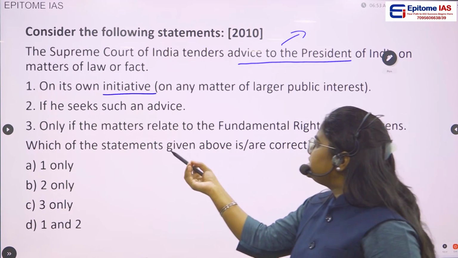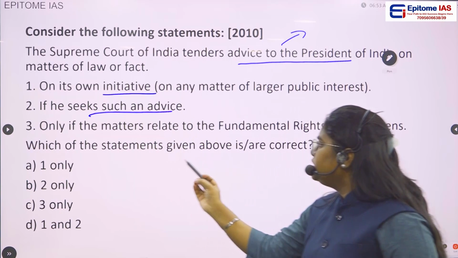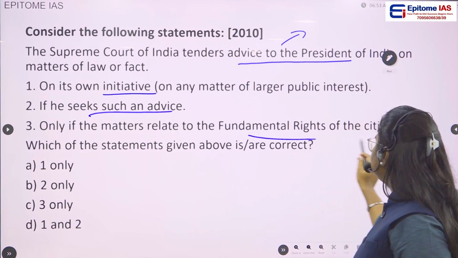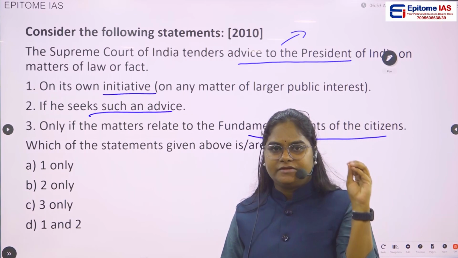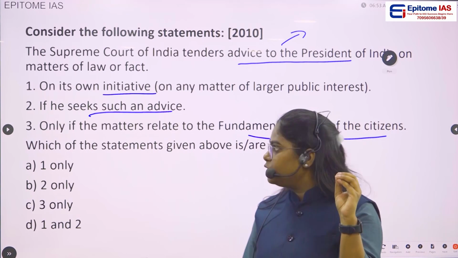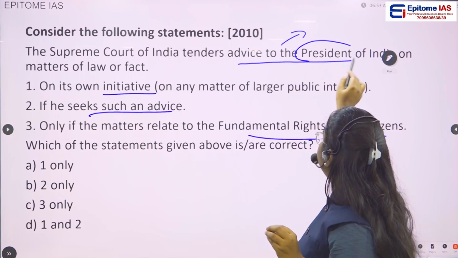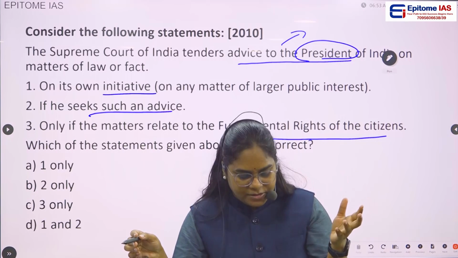Statement 2, if he seeks such an advice. Statement 3, only if the matters relate to the fundamental rights of the citizens of India. So whenever we read about this advisory jurisdiction, we'll be reading that whenever the President of India seeks an advice, then only they'll be rendering this particular advice on any legal matter.